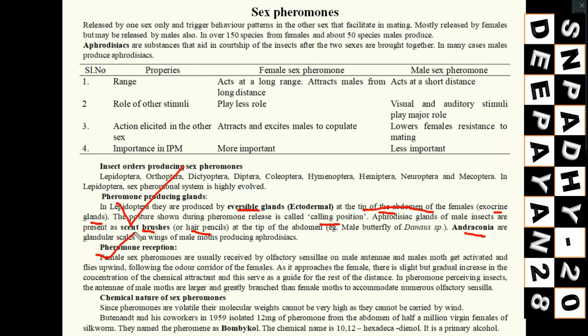Then pheromone reception. How do they perceive the pheromone? How the female will produce, you understood, from their eversible glands or androconia or aphrodisiacs. Now coming to how they perceive that. Suppose here you see this is the female. This female has produced the sex pheromone.